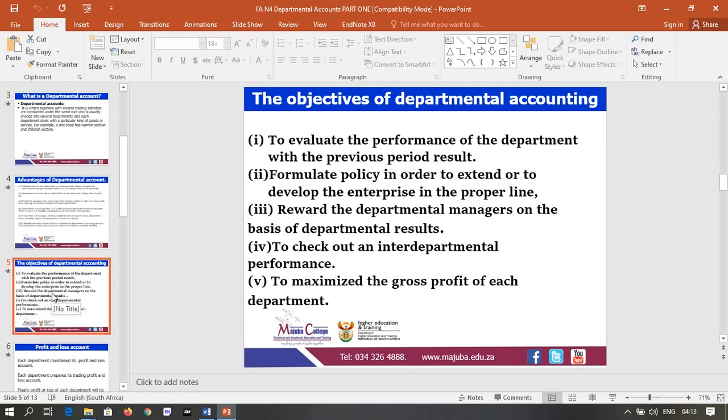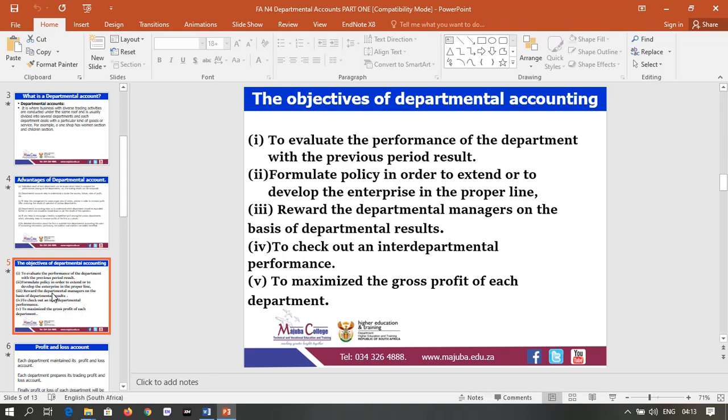The objectives of departmental accounting. It aims to evaluate the performance of each department. It assists to formulate policy in order to extend or develop the enterprise in a proper line.